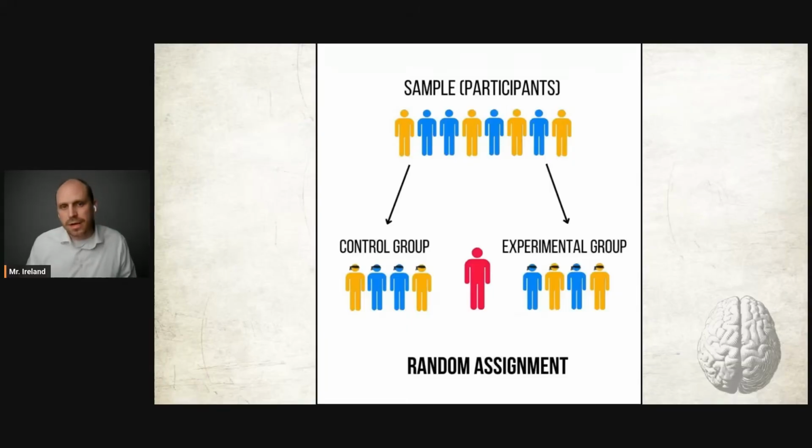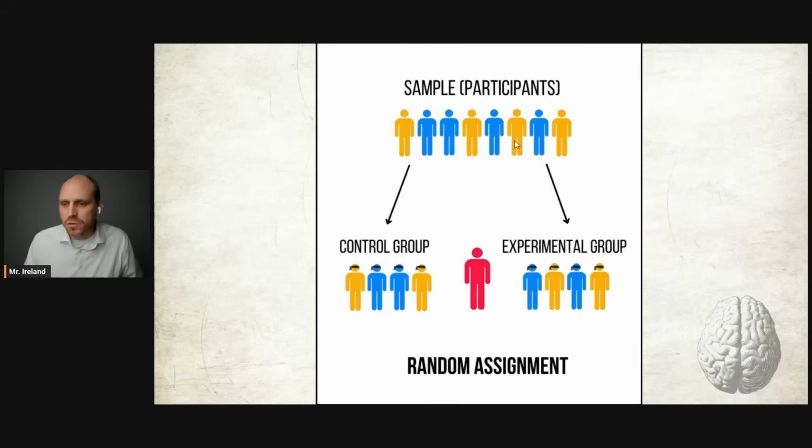In other words, a researcher is able to ensure that confounding and subject variables have the same chance of appearing in both the experimental and the control group, thus limiting the effects they would have if the representation of both groups was not the same. So going back to our example, if for whatever reason you didn't use random assignment, and for whatever reason you put all high IQ people into the experimental group and all low IQ individuals into the control group, you wouldn't be able to really determine the effect that caffeine had on test scores because the representation of both groups isn't the same.